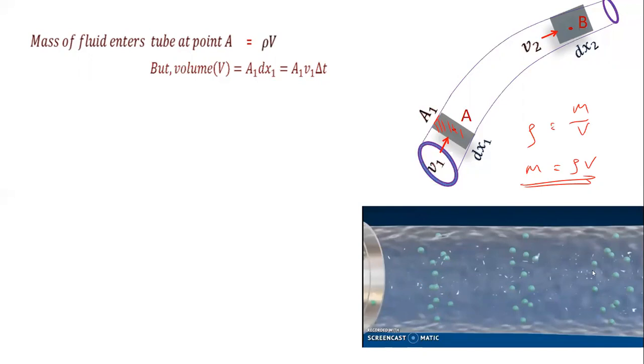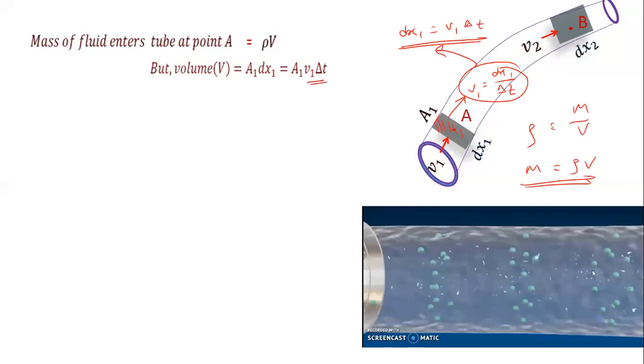If I consider the speed here is V1, then V1 we can write as dx1 divided by dt. By using this formula we can write dx1 is equal to V1 delta t. You can see here the V1 delta t.